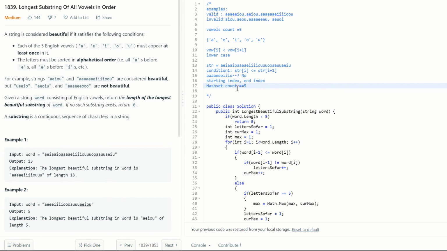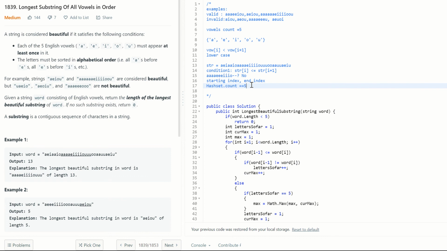That is when we say, I have a substring which satisfies both conditions, but it may not be the longest. We continue our search with the sliding window. So that's one approach.